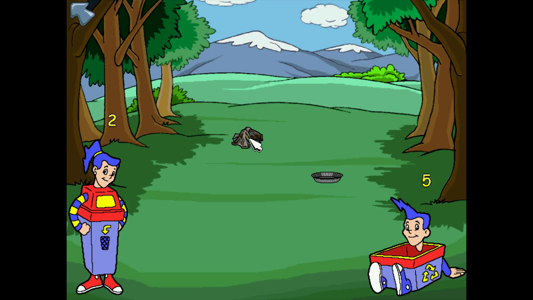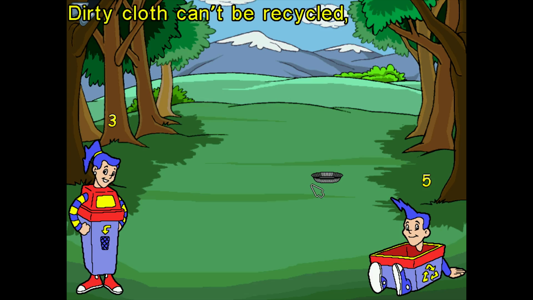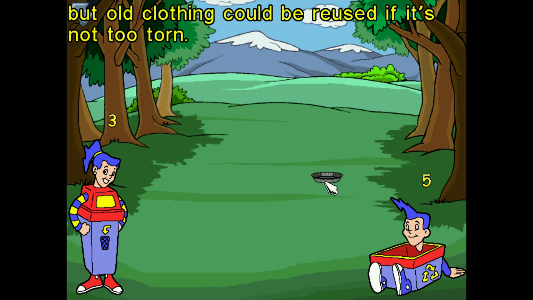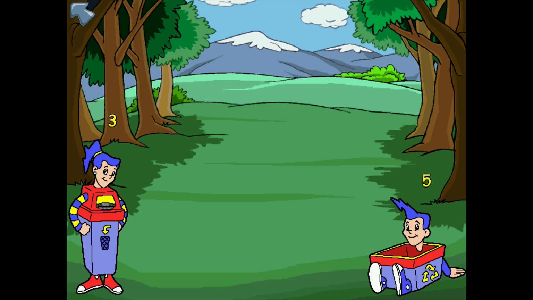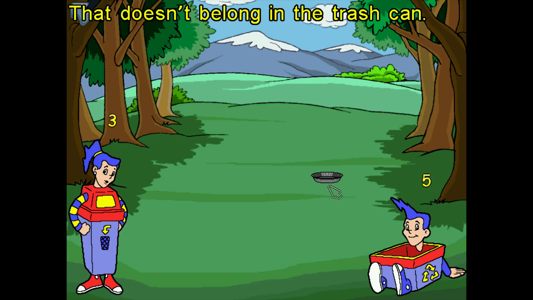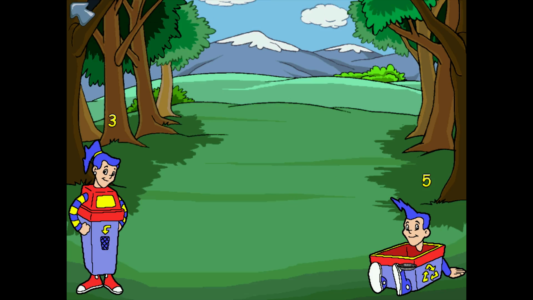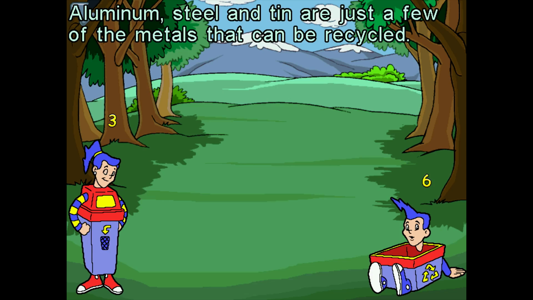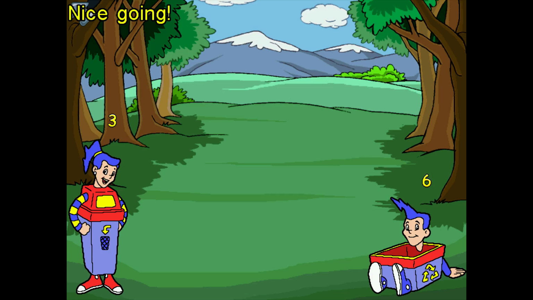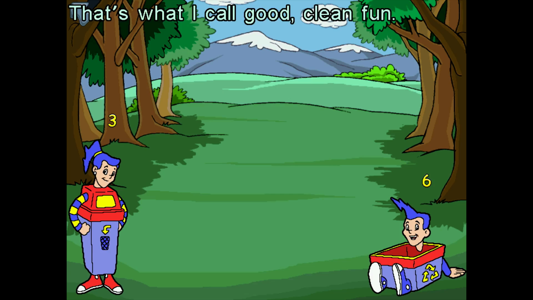Rags, no. True. Dirty cloth can't be recycled, but old clothing could be reused if it's not too torn. Pie pan. That doesn't belong in the trash can. Try it. Pie pan, aluminum, that can be recycled. Aluminum, steel, and tin are just a few of the metals that can be recycled. Nice going. That's what I call good, clean fun.